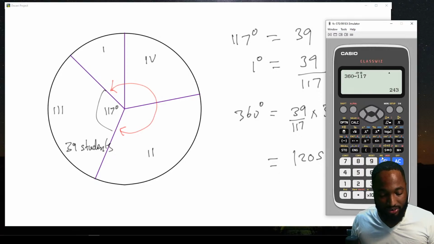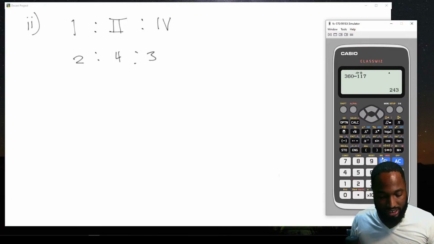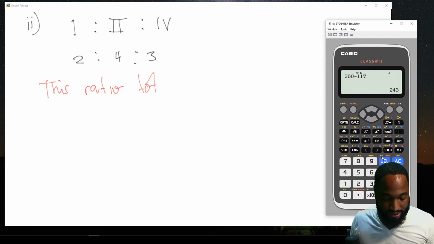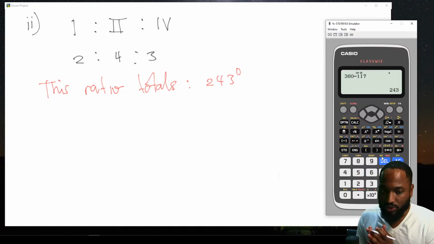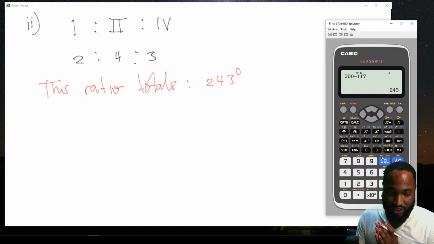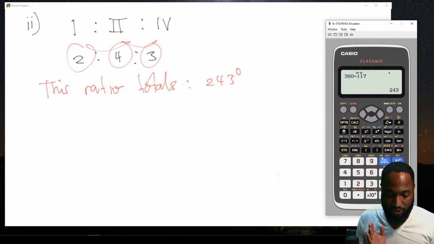So the remaining degrees is 243 degrees, right? So this ratio totals the 243 degrees. It means the total, and with ratio, I have videos on ratio. The total number of parts in the ratio, 2, 4, 3, is 9.